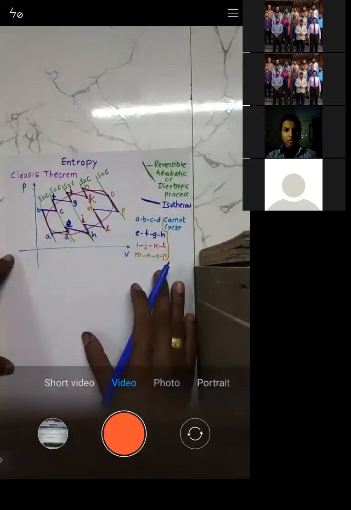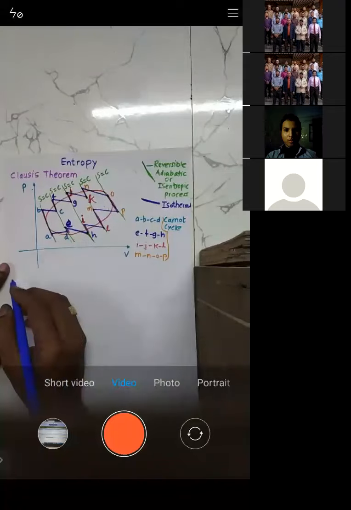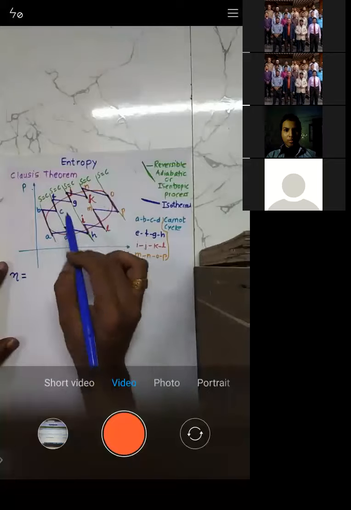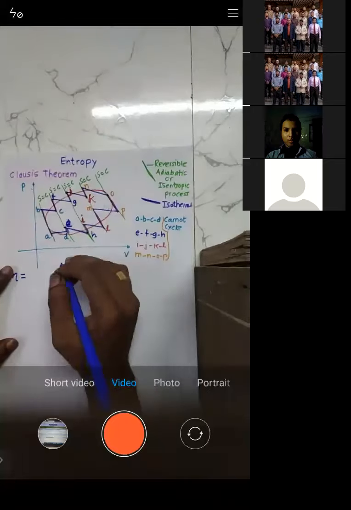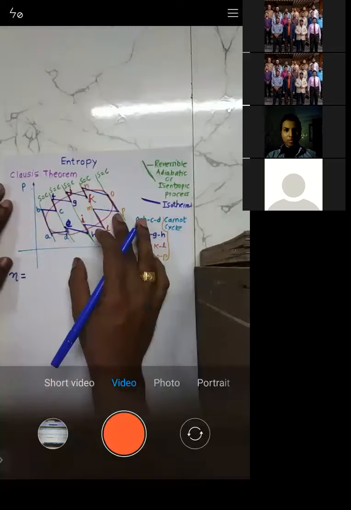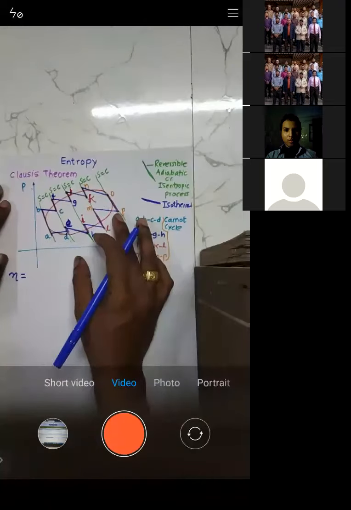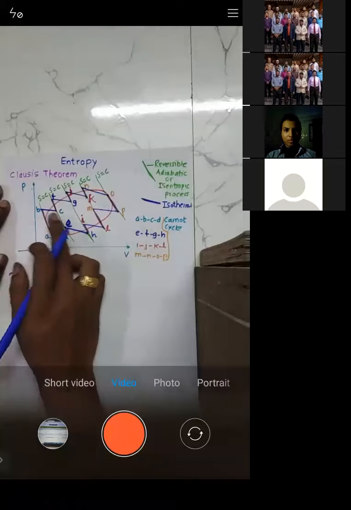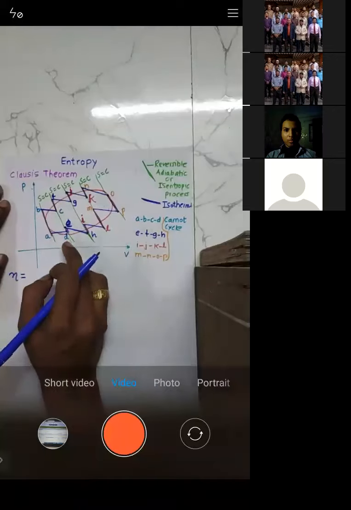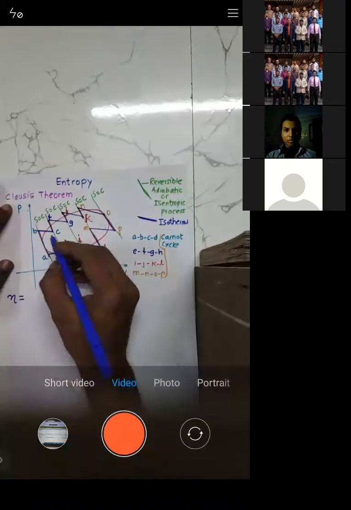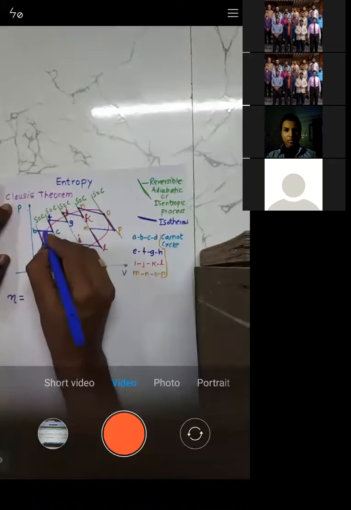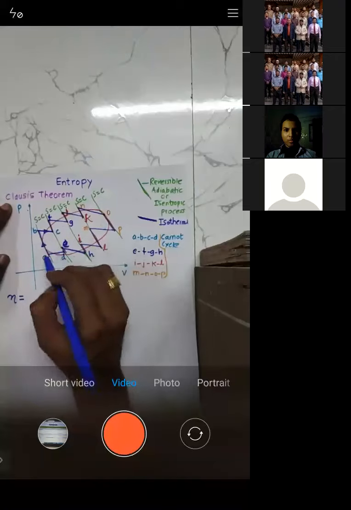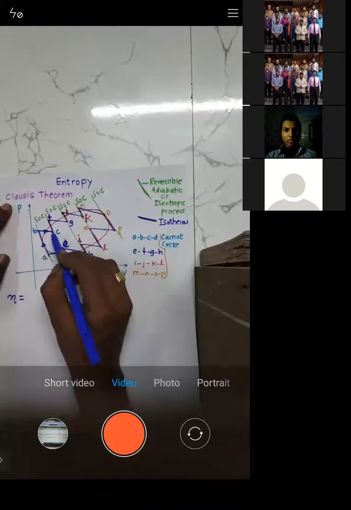Now let us write down the formula for efficiency. Let us do it only for the first cycle. Efficiency is given by output by input. See, B to C is a heat addition process. If you go from D to A, it's a heat rejection. This is how it moves, it will move like this. B to C is a heat addition.